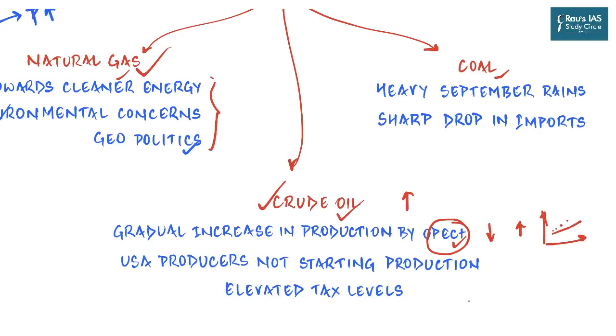So for example, if the anticipated rate of increase of production was this much, they have not followed that curve, rather they are going very, very slowly. Since their increase in production is slow, it has resulted in increasing prices. Apart from this, another reason is the lack of production in the United States of America.